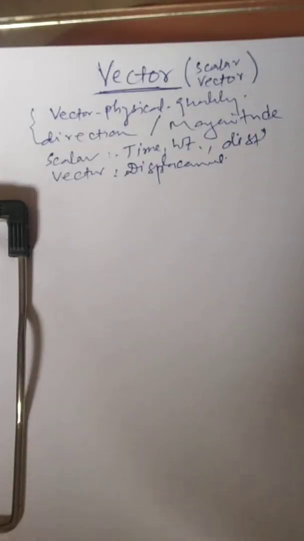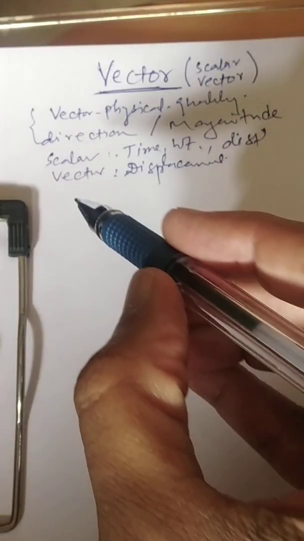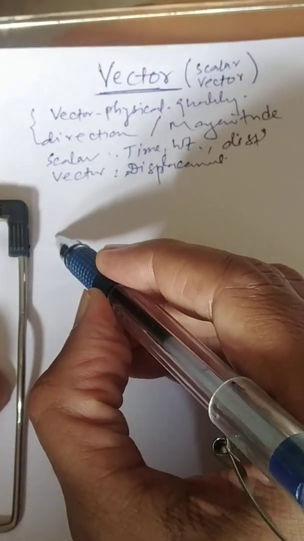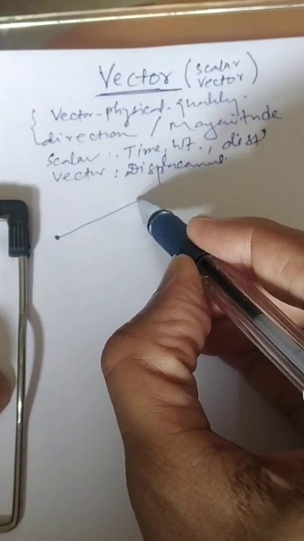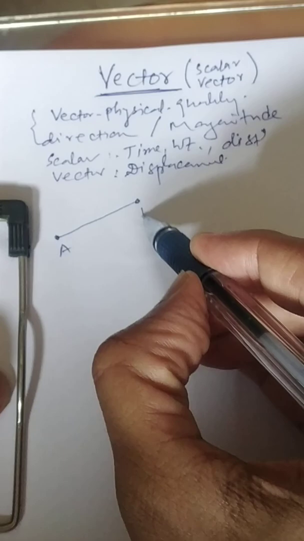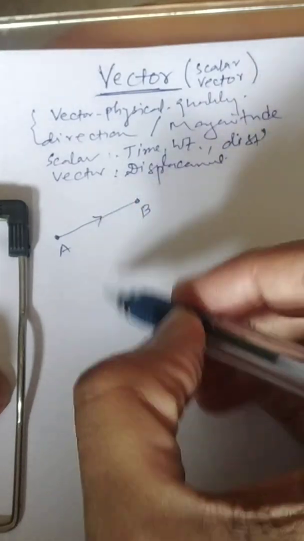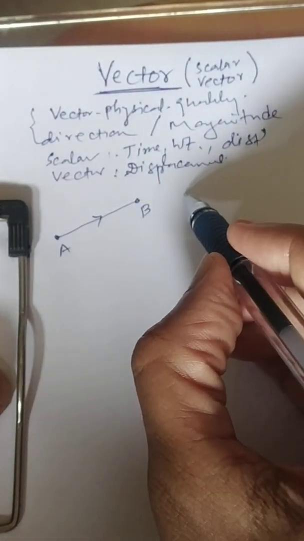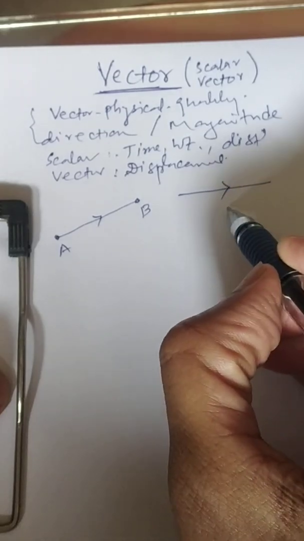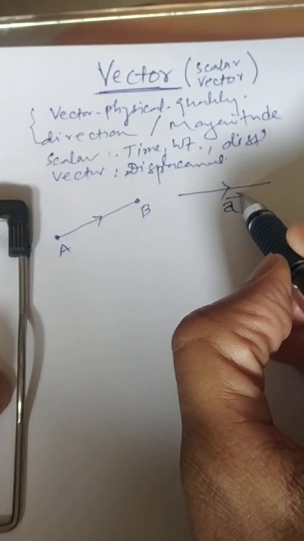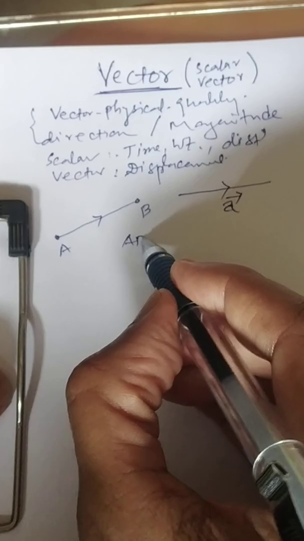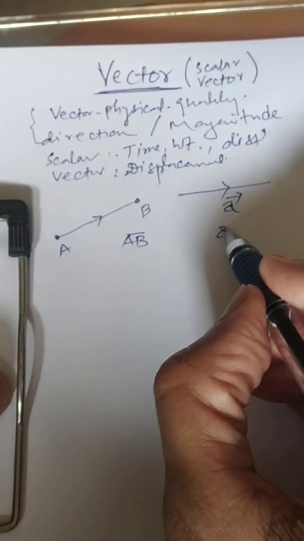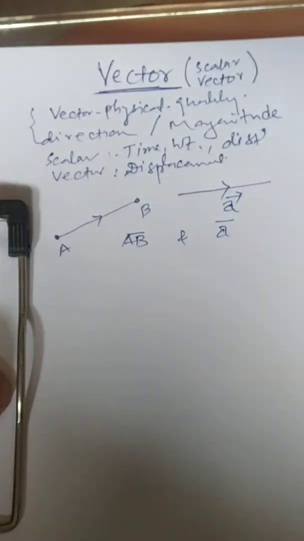Then the question arises, how to represent it. Representation of the vector can be done in two different ways. Initial point, this is nothing but terminal point, and this is nothing but direction. Sometimes a small alphabet also can be used with a single letter. So this is nothing but vector AB, and over here it is nothing but the small letter. So these are the two ways of representing.